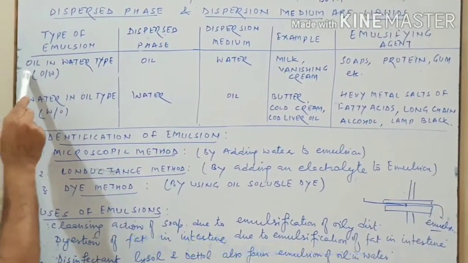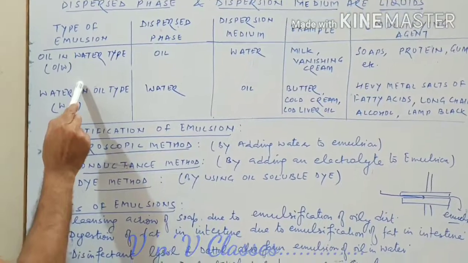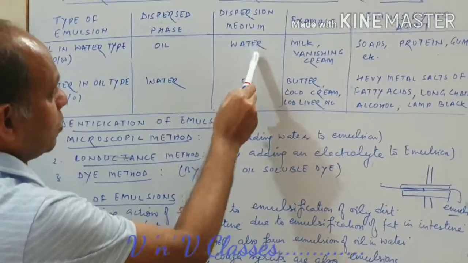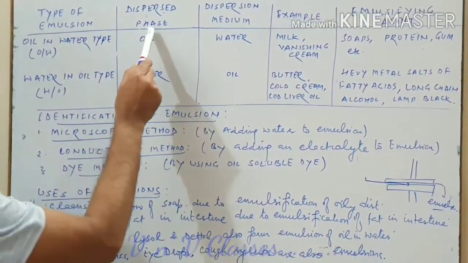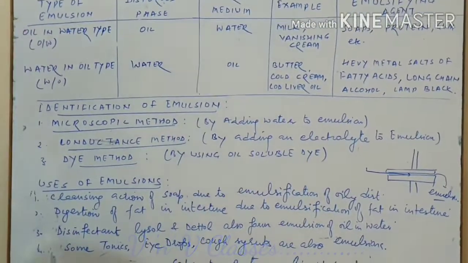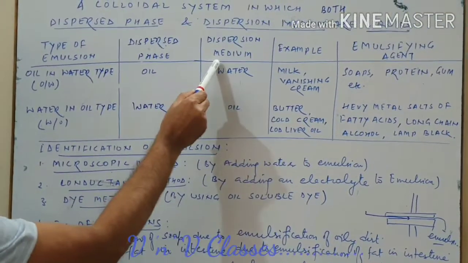One is the oil in water type emulsion, where the disperse phase is oil and the dispersion medium is water. And in the water in oil type of emulsion, water is the disperse phase and oil is the dispersion medium.